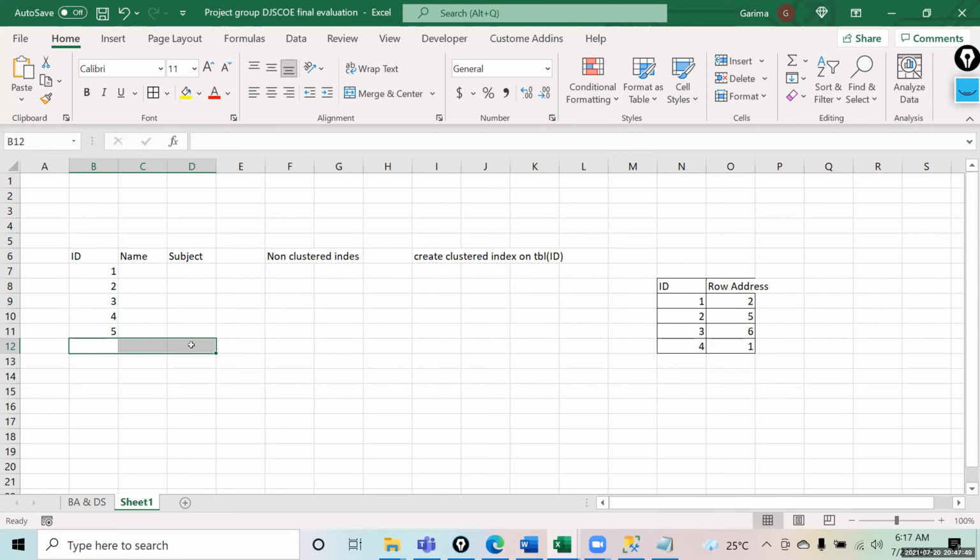Non-clustered index is best for fast search. Sorry? The non-clustered index works faster. No, clustered index is faster, because in a non-clustered index there are two steps. First of all, it has to come over here and find its row address, and then go over here and pick that row.